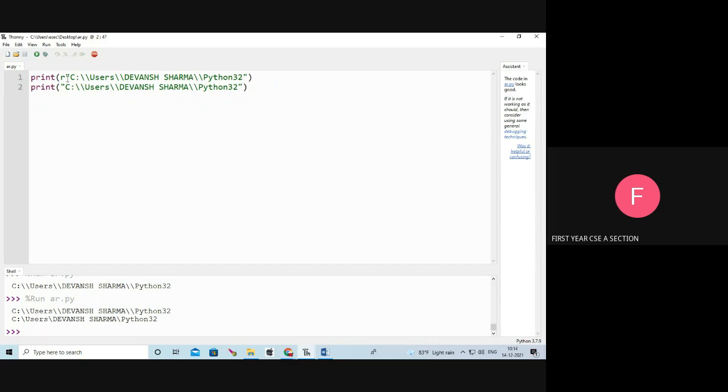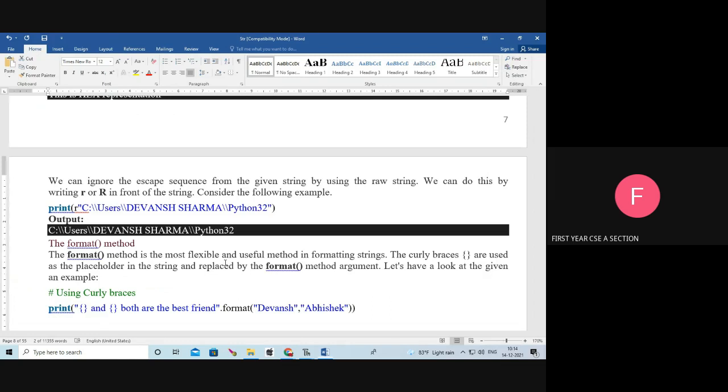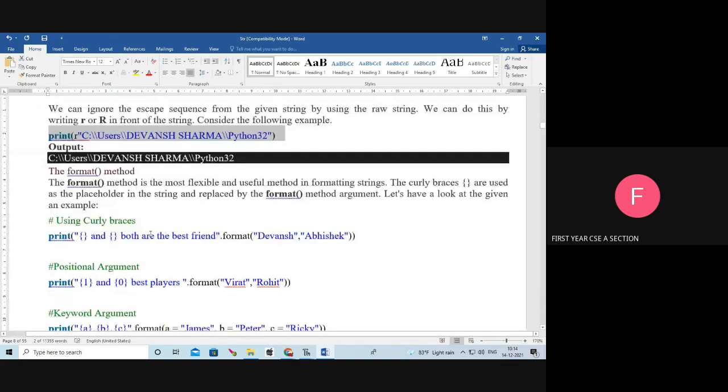Here we are using R, which means a raw string. Whatever we give after the R will be the output. But in the next line, I am removing the R and printing this. What will happen? Double slash becomes a single slash in the output.